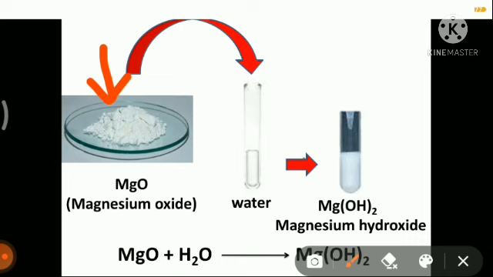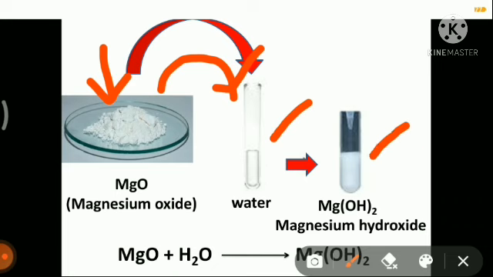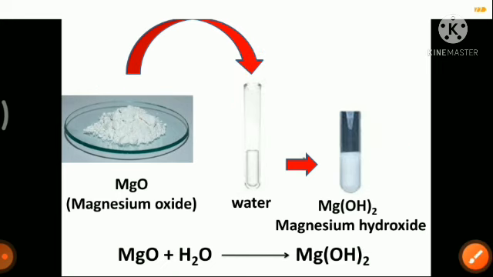Now, this magnesium oxide powder, what you can do is put it in water. You can put it here, in this test tube where we have water, and we will get a white colored solution. This solution is of magnesium hydroxide. So this white powder, magnesium oxide, is put into water so that we get a magnesium hydroxide solution.